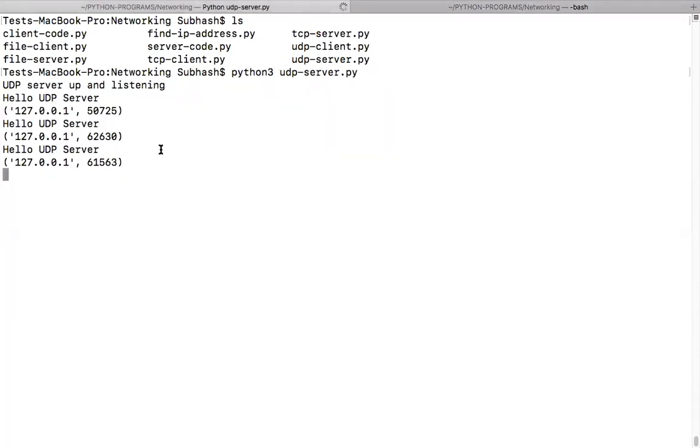Did you get this? Yes or no? It is automatically picking up different port numbers because you have not given one; it is automatically picking some port numbers and giving them to you. Okay, guys, is that okay?